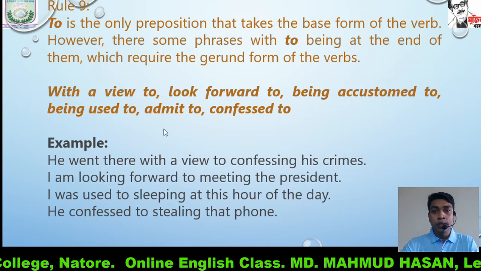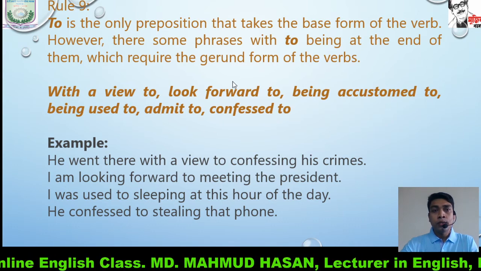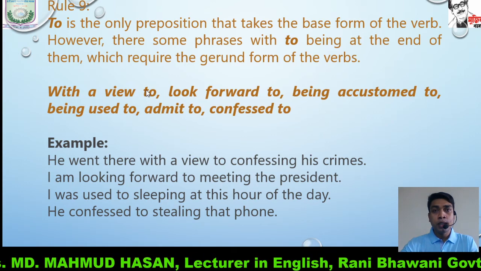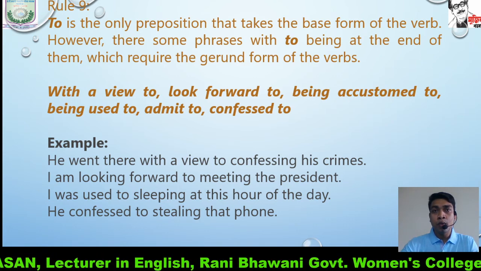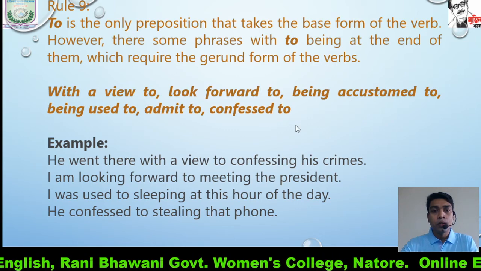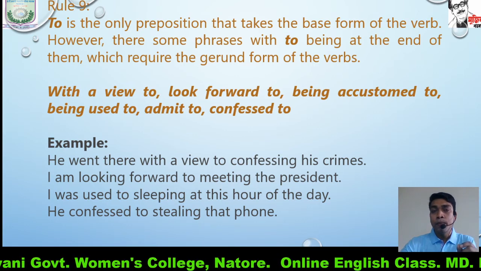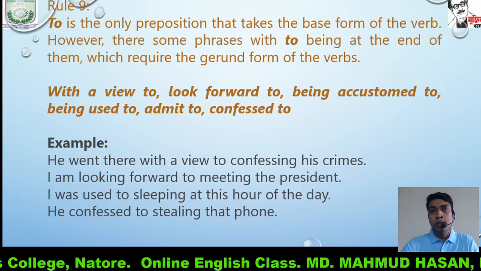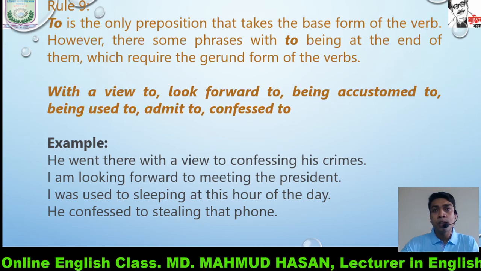So if we use any of these phrases, though there is a to after the phrase, our verb must be in gerundial form, that is verb plus ing form. But only if we use the preposition to, actually we use the base form of verb after it, that is infinitive, we say in grammatical sense.